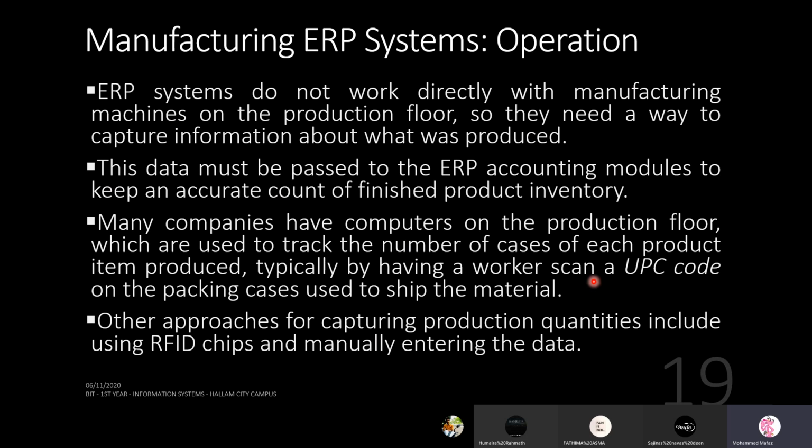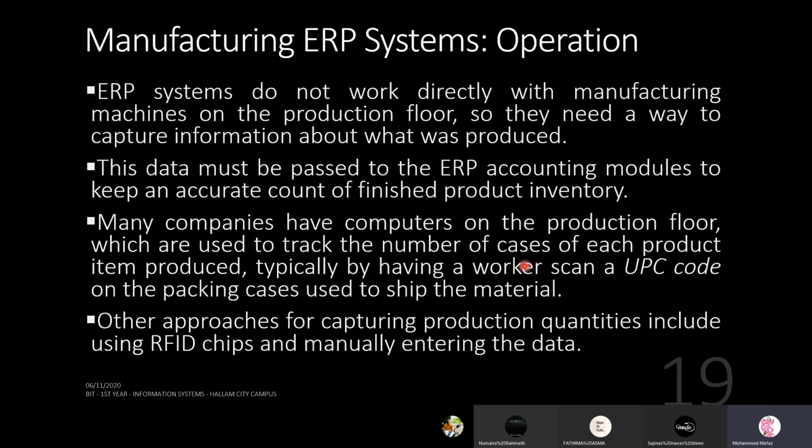UPC, we learned, is universal product code. It can be a barcode or even a QR code. A person will scan them, and as you scan, instantly that information comes to the central ERP system. So that is one way you capture live information.